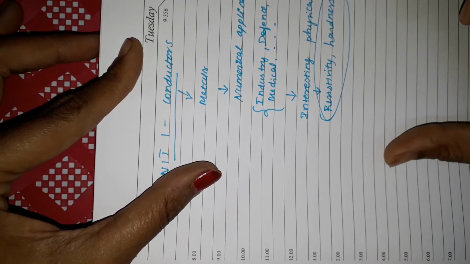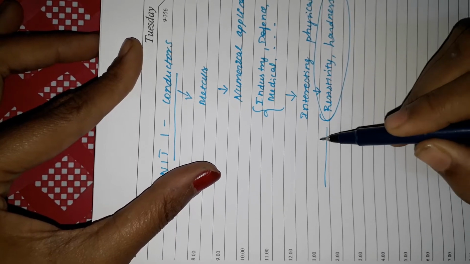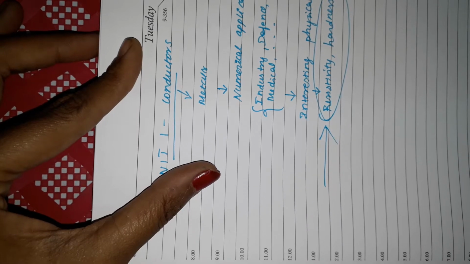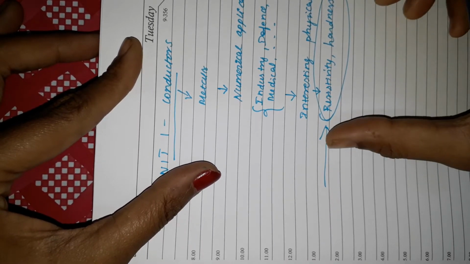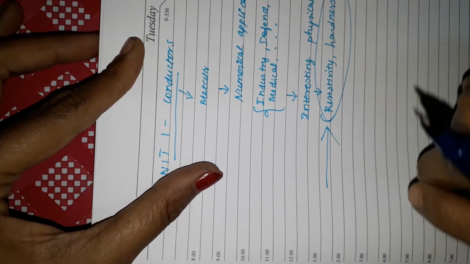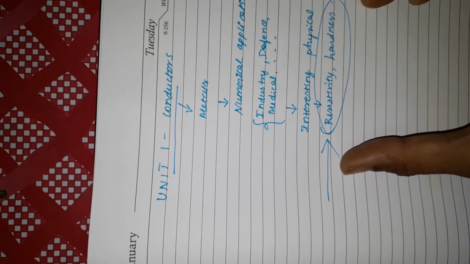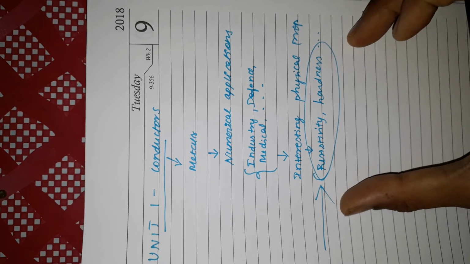This is going to be the starting point for all our discussions: why metals have these special properties. Understood? So to reason out all these things, we are going to discuss certain things.